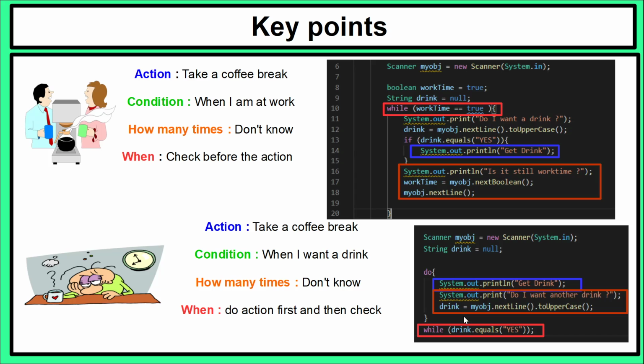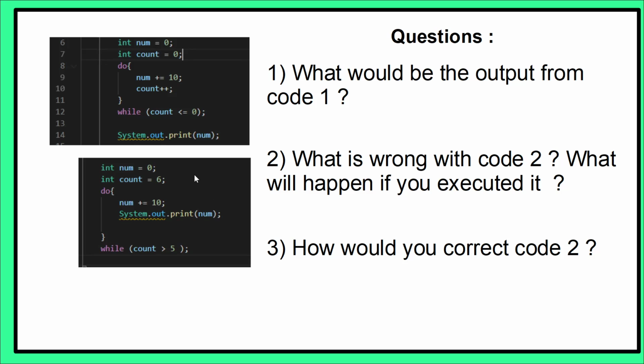So hopefully you've got the important things. The how many times will determine if you want a for loop or a while loop, and the when will determine if you want a while loop or a do while loop. So we have two pieces of code here. What I would like you to do is look at this code and see if you can get the output by running through it. So pause the video and see if you can answer the questions.